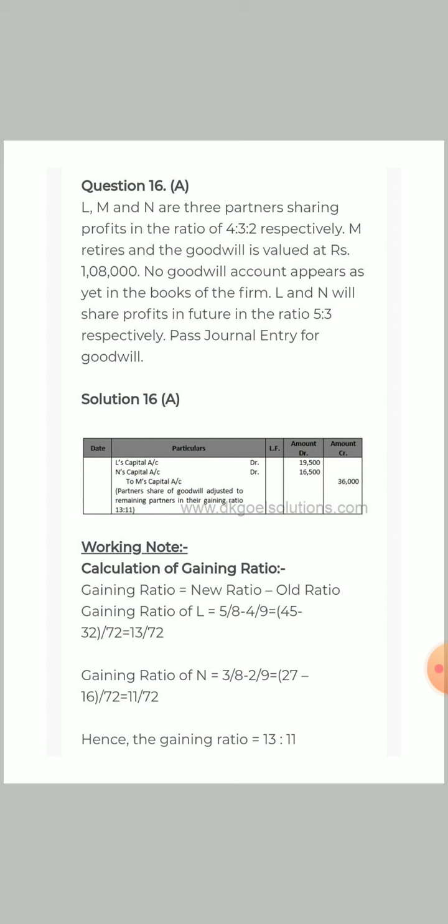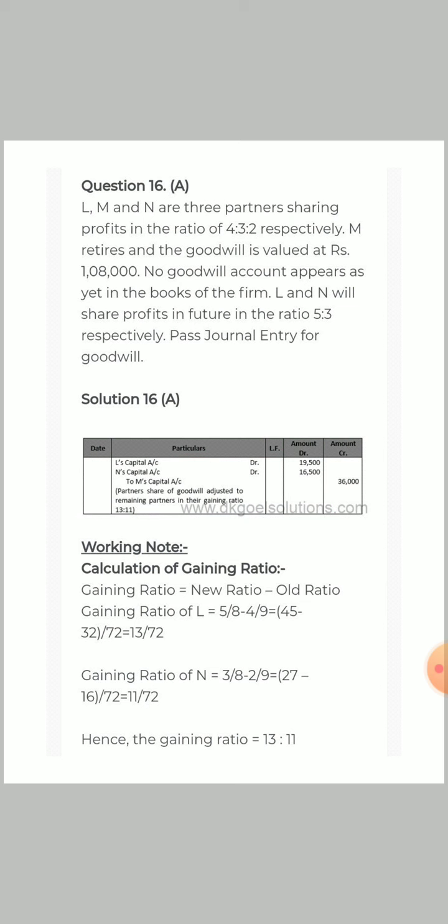So the very first thing that I have already told you is that we have to find M's share of goodwill. That is 3 upon 9 of 1,08,000, that means he will get 36,000. M's capital account will be credited by 36,000. And this amount has to be given by L and N in their gaining ratio. You have got the old ratio and the new ratio, so we will find the gaining ratio as new minus old. The gaining ratio between the partners will be 13:11.